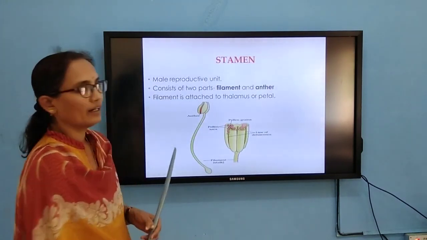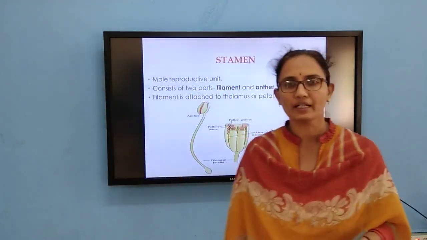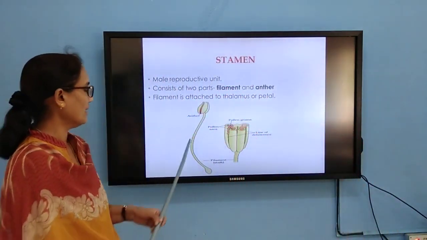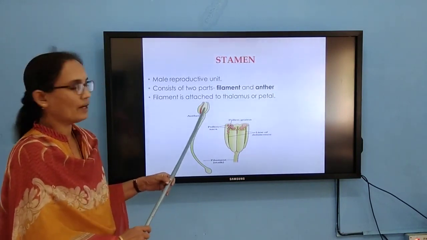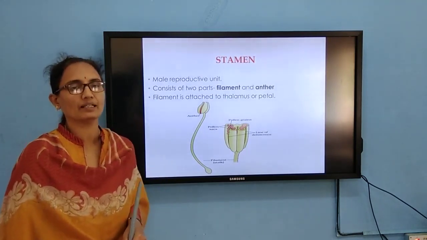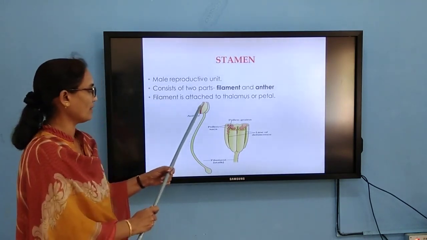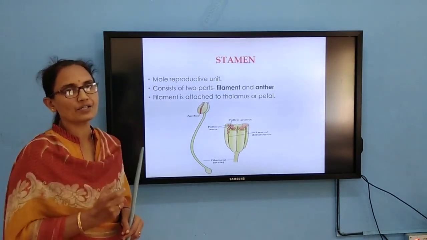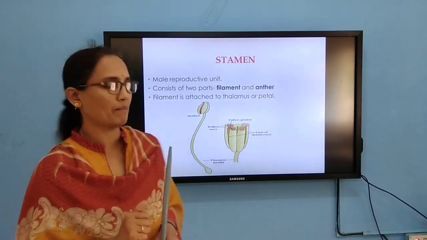Then coming to the male reproductive structure in detail, that is the stamen. The stamen consists of a thin, elongated, thread-like structure called the filament. Upon this filament you can find a bilobed structure, which is nothing but the anther. If you see this bilobed structure carefully, you can find a longitudinal ridge. This longitudinal ridge divides each lobe into 2 theca.